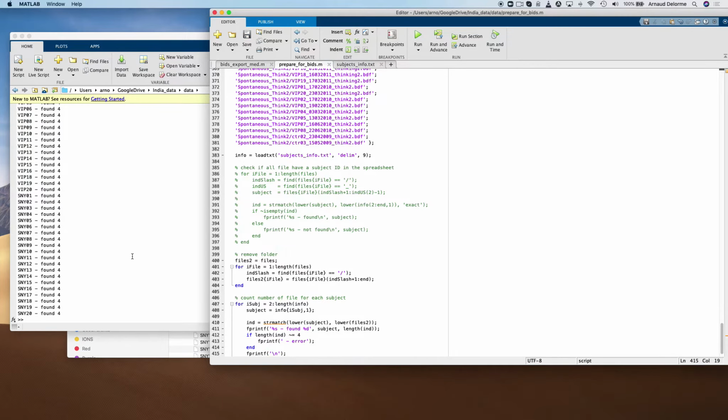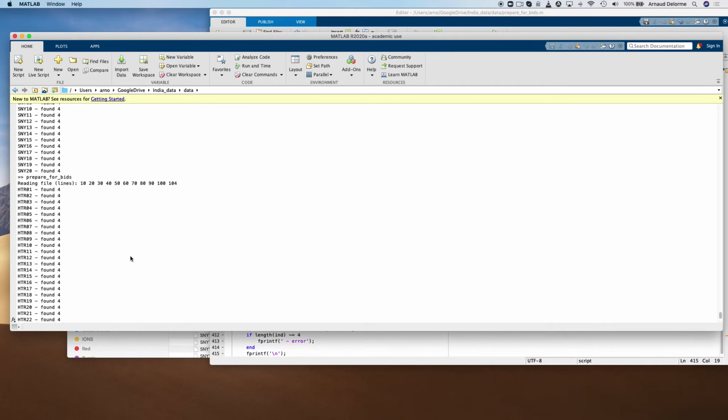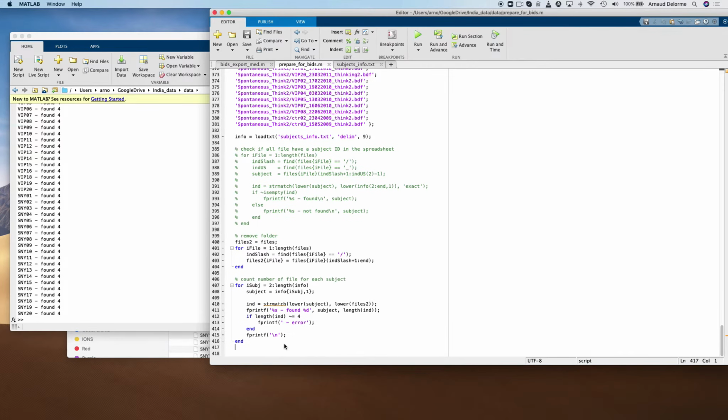So I see a couple of errors, and as long as it's 0, it's fine. It just means that none of the files are present. I notice that none of the TM meditators, transcendental meditators, are present, which is fine. I guess the files have not been included.